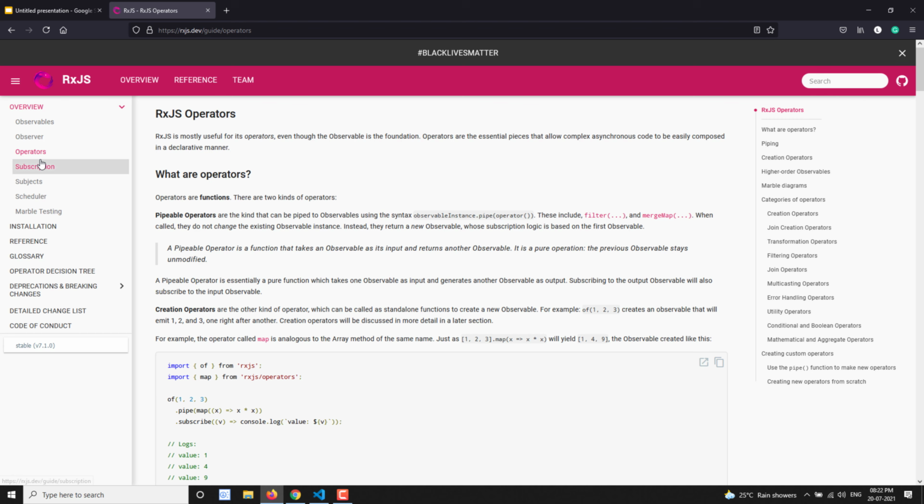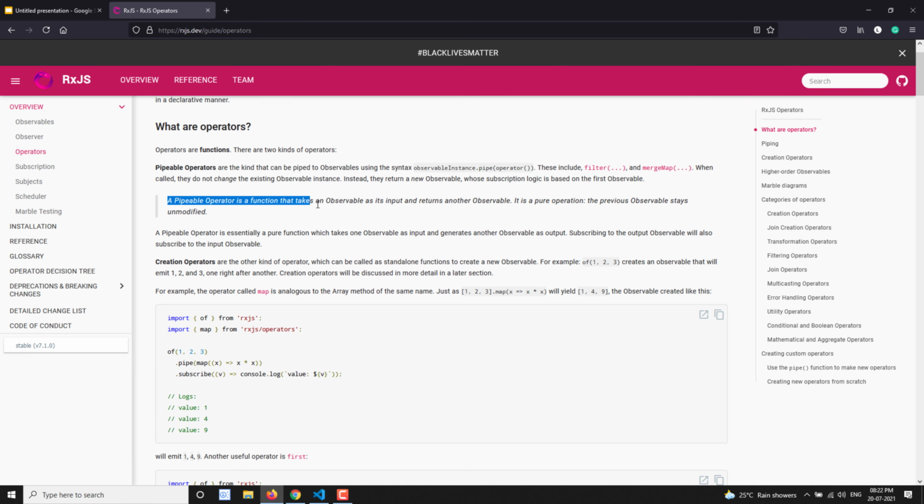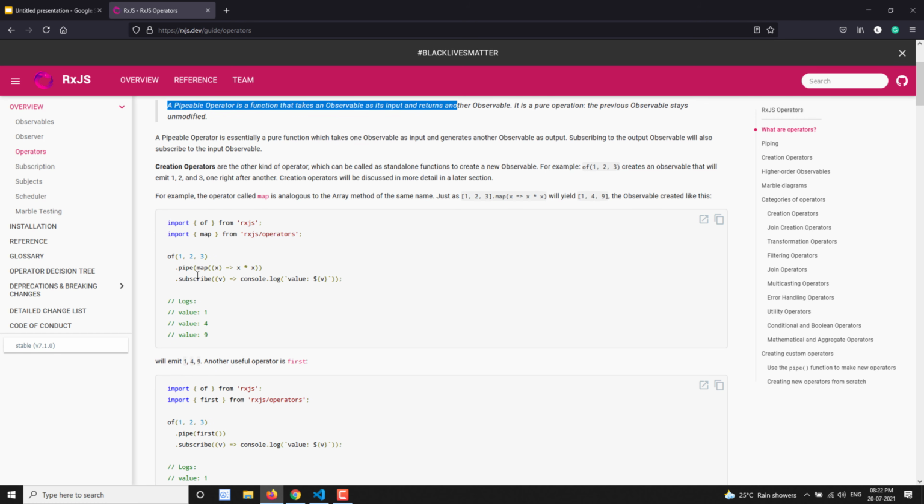If you go and see the basic documentation, here you will be able to see what operators are. These operators are just functions. There are two kinds of operators, and they mention the pipeable operator. A pipeable operator is a function that takes an observable and returns an observable. Creation operators are nothing but, as we already discussed, of, from, and so on.